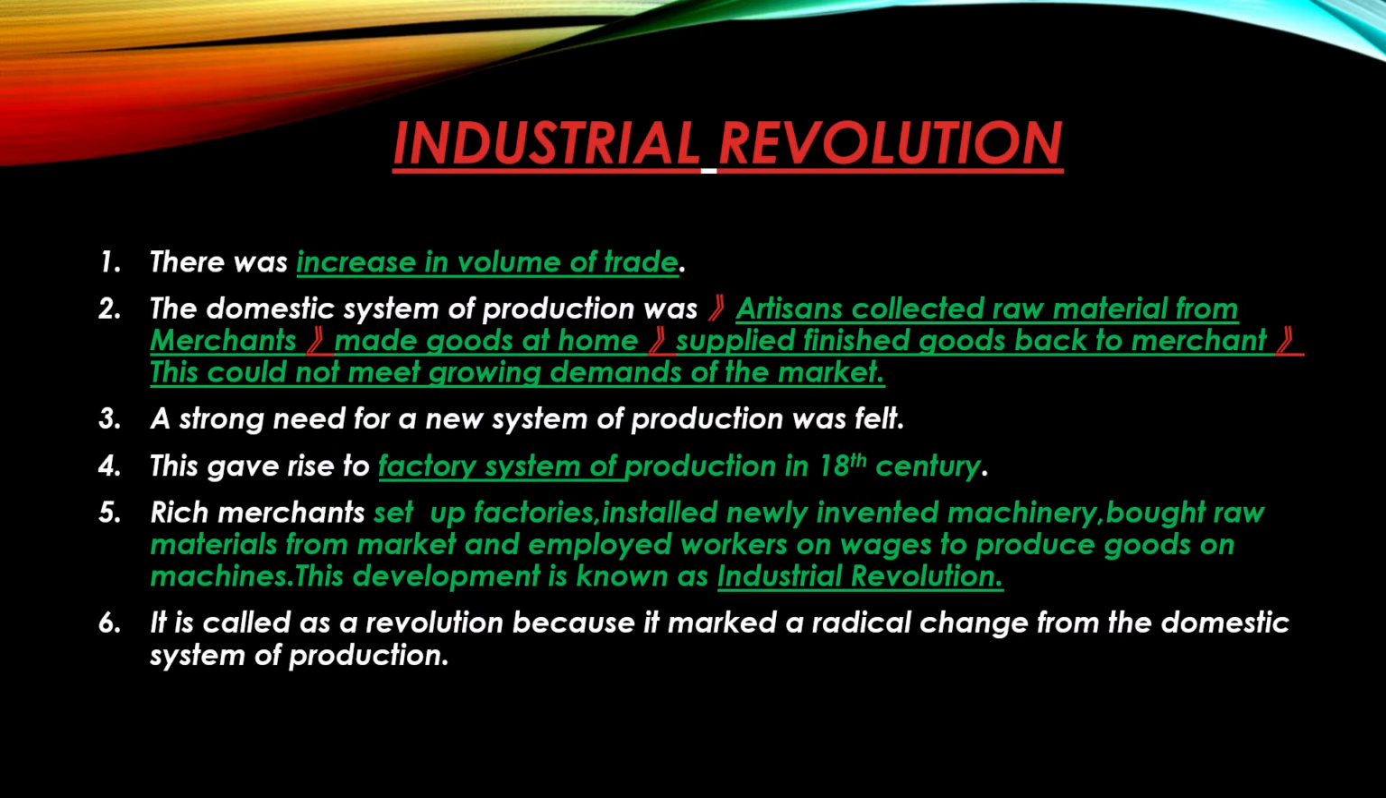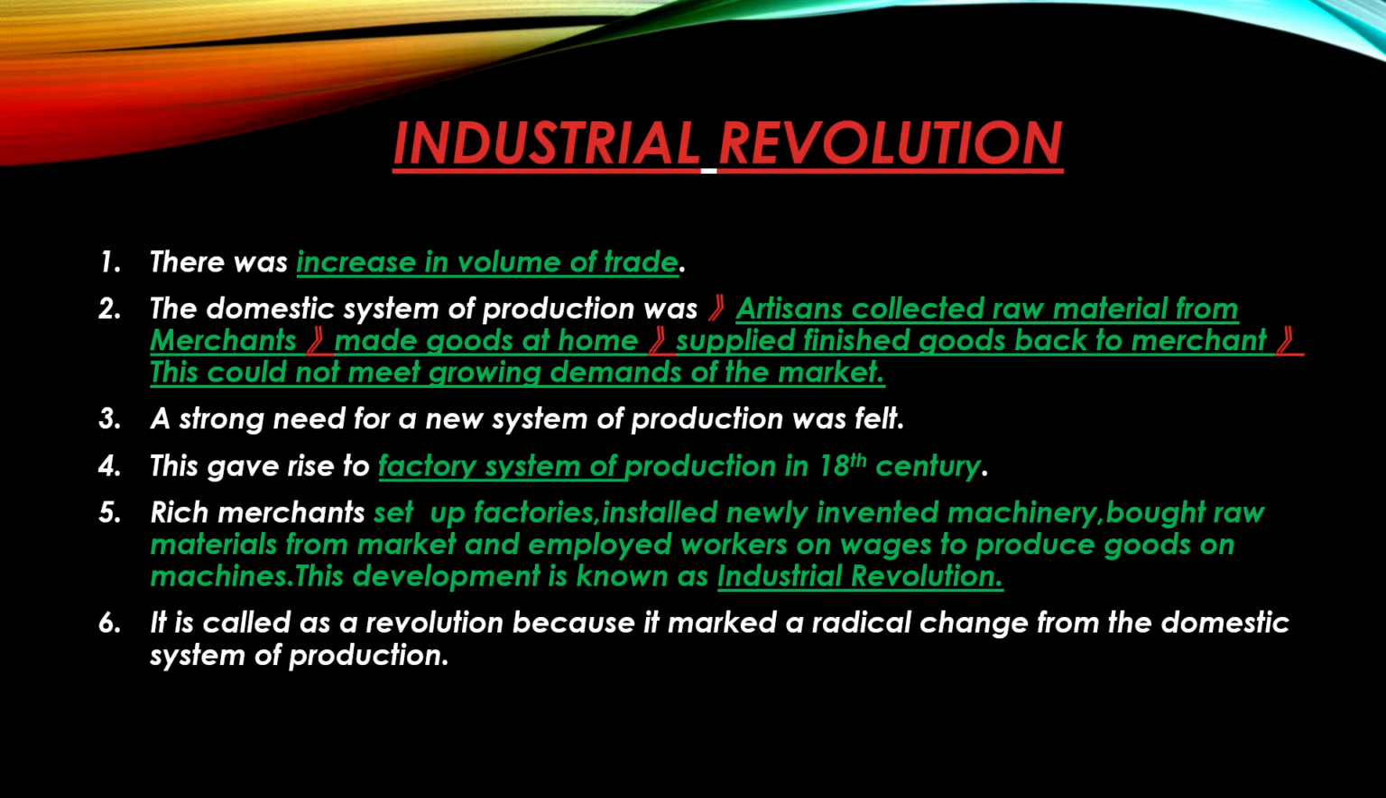Industrial Revolution. There was an increase in the volume of trade. The domestic system of production was that artisans collected the raw material from the merchants, made the goods at their home and supplied the finished goods back to the merchants. But this system was very slow and it could not meet the growing demands of the market. So, a strong need for a new system of production was felt. This gave rise to the factory system of production in the 18th century.